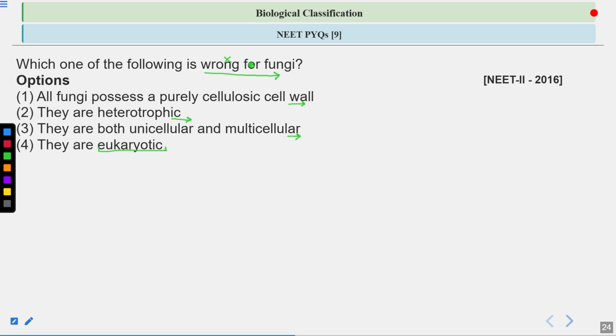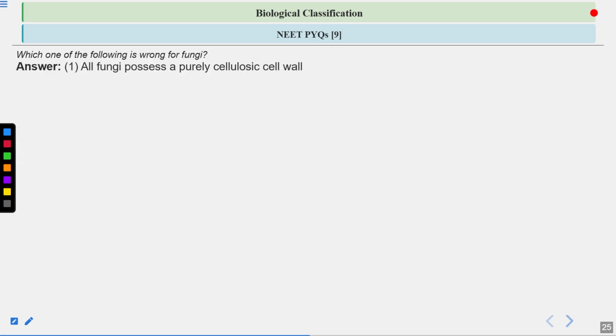So what is the false statement? What is the incorrect statement? What is the wrong statement? So what will be the correct answer? Okay, the correct answer is 1. All fungi possess a purely cellulosic cell wall. Okay, this is a wrong statement.